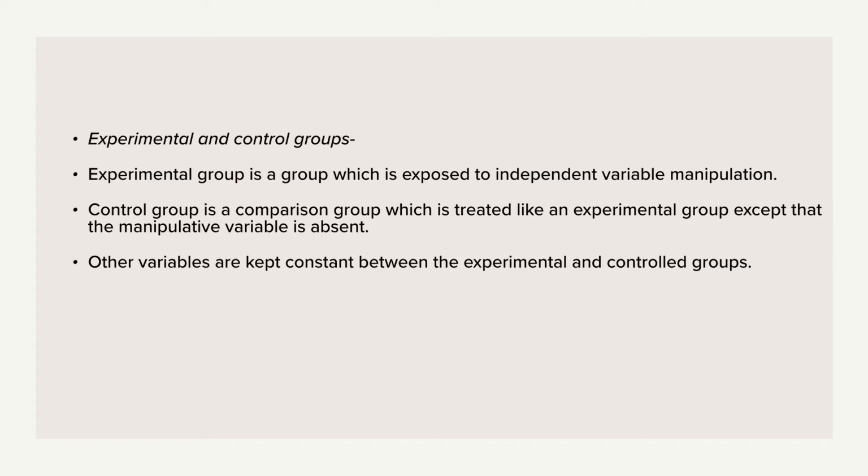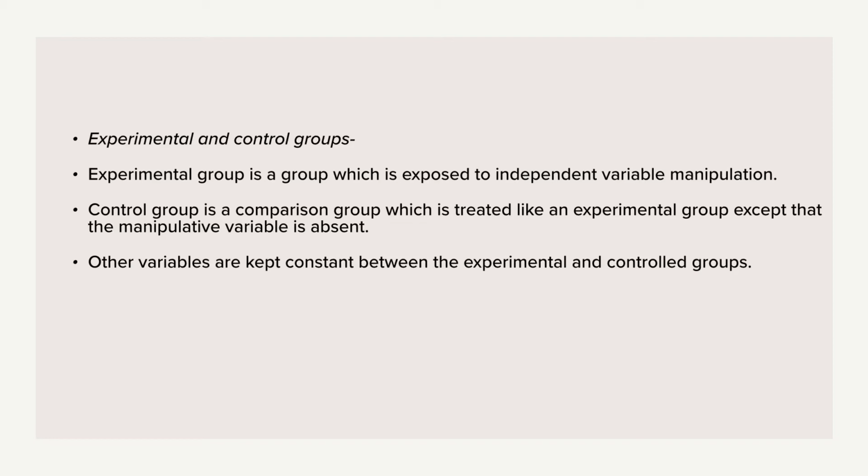Now let us learn about experimental and control groups. Before this we learned about the experimental method, and we have studied about the research, which ones were the independent variable and dependent variable. So now taking the example from the same research, we will get to know about experimental and control groups.